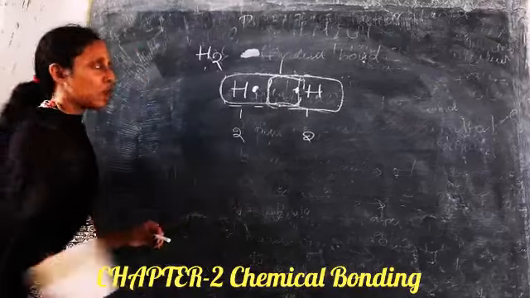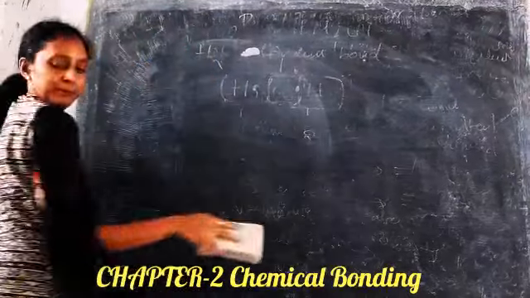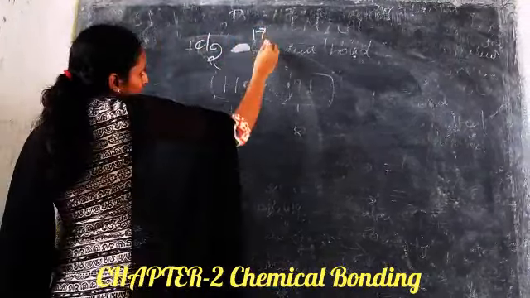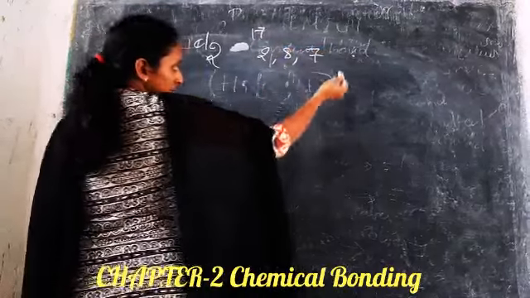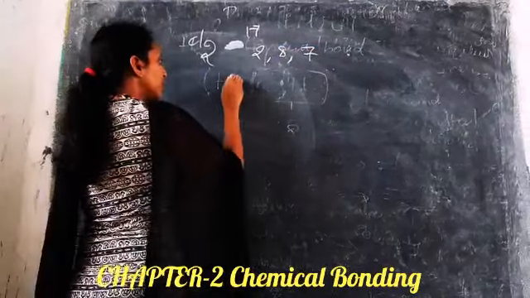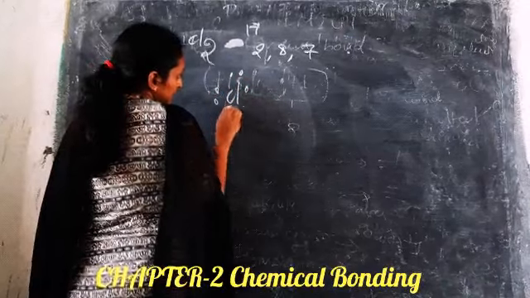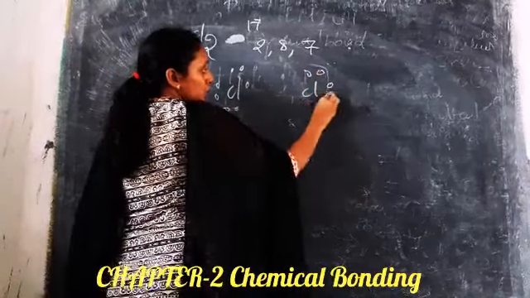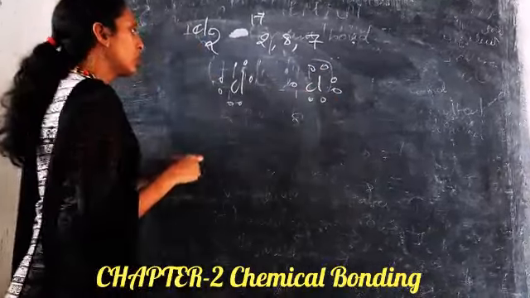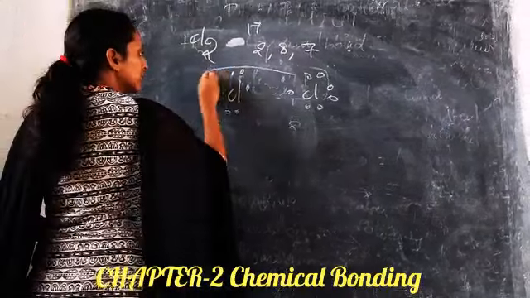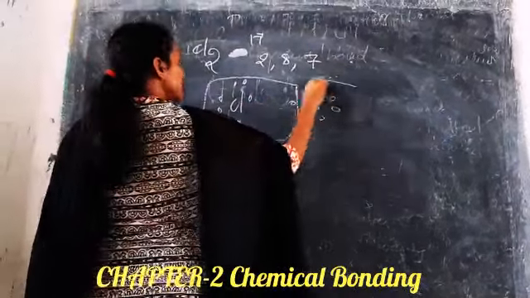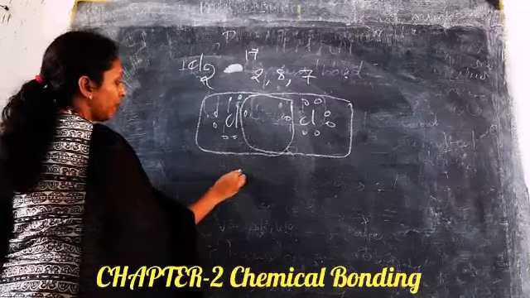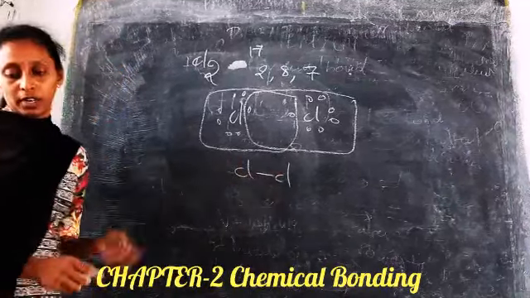So next example is chlorine. Chlorine atomic number is 17, and 2, 8, 7 is the electronic configuration. So 1 electron is required. This chlorine also requires 1 electron. So here also there is a sharing. Since there is involvement of only 1 pair, which means only 2 electrons, it will form a single bond. This is chlorine.